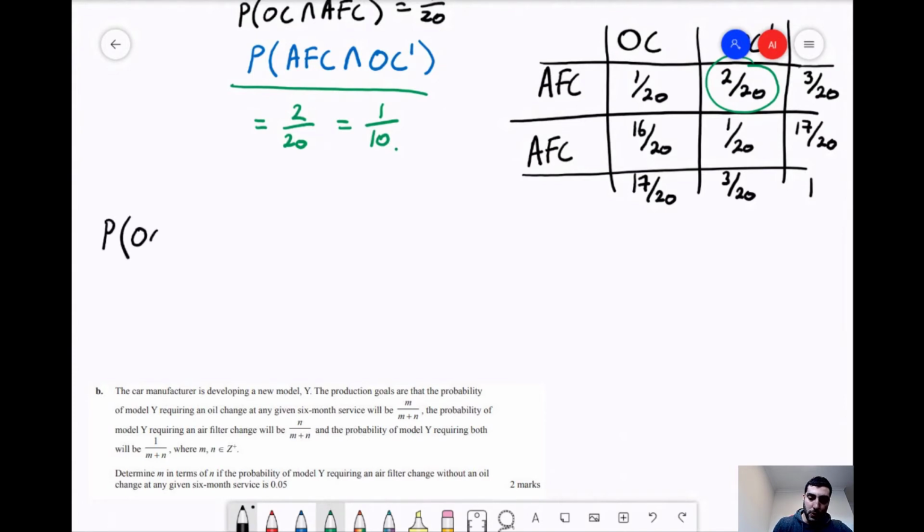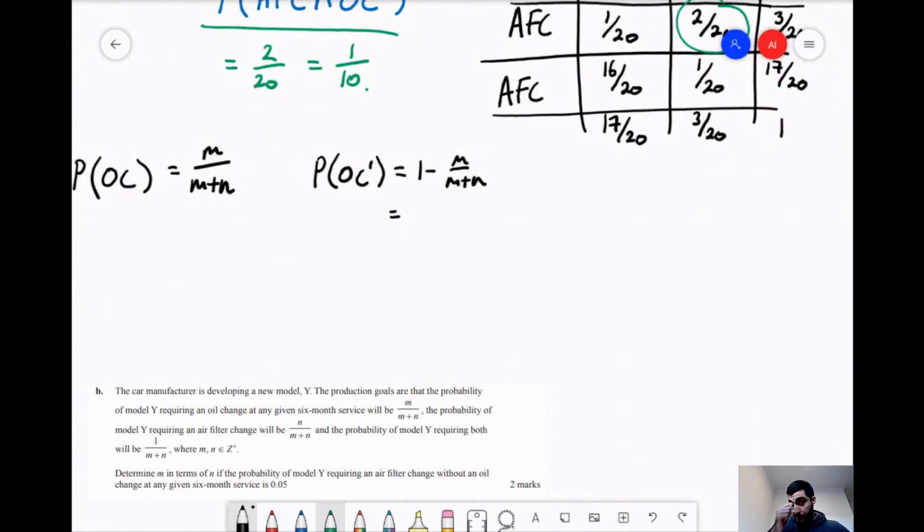You can see it's really not anything too difficult. So again, we're just going to have oil change. This time it's M over M plus N. We've got its prime, or the not, probability of that not occurring would be 1 minus M over M plus N. And if we were to convert 1 to a fraction with the same common denominator, that's going to be M plus N over M plus N minus M over M plus N. Maybe I'll just write it out so it's clear.